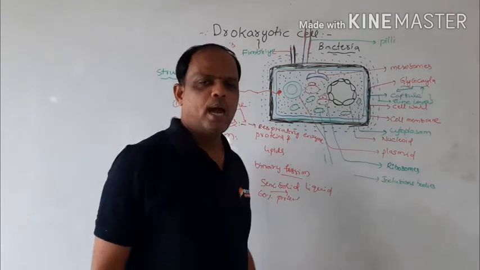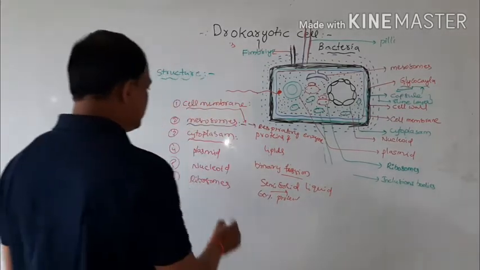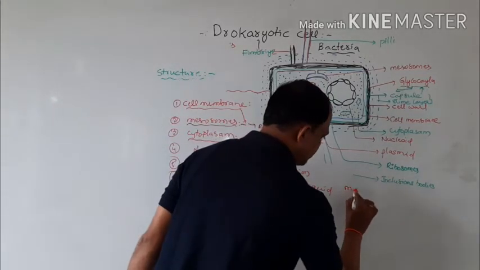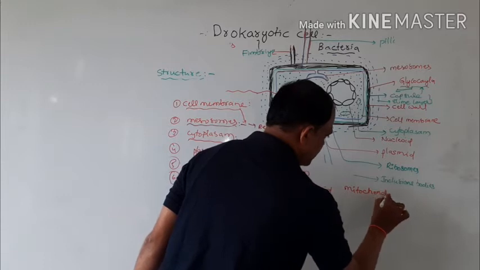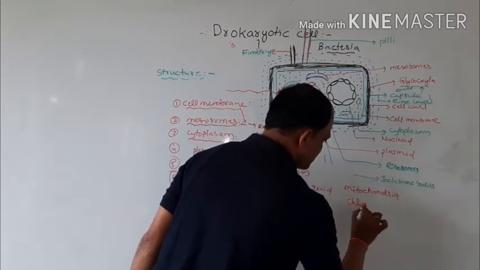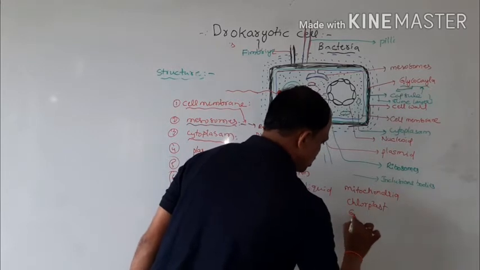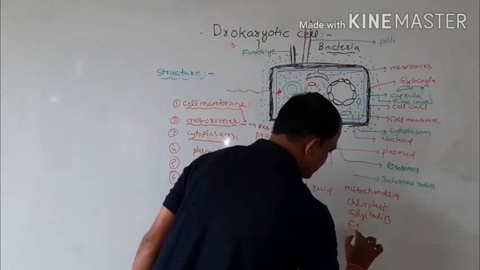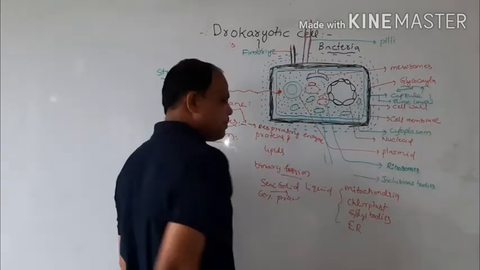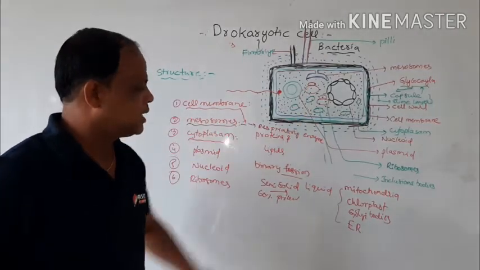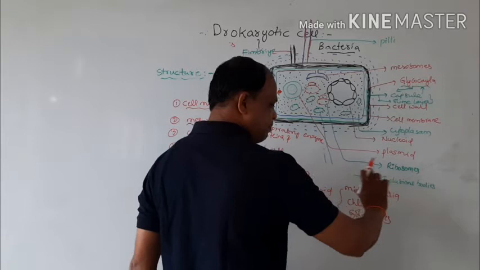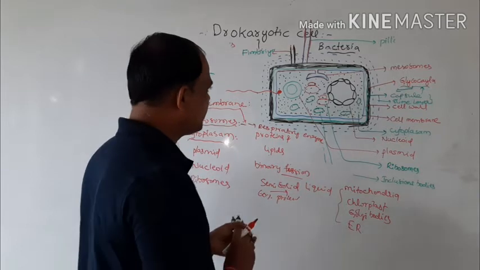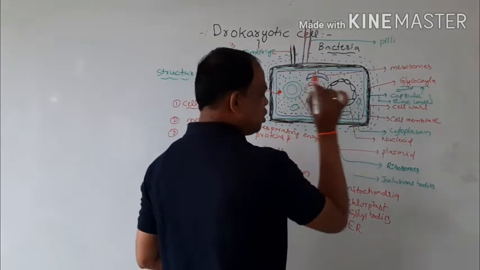In bacteria, mitochondria, chloroplast, Golgi bodies, and endoplasmic reticulum are absent. So membrane-bound organelles are absent in bacteria. Only ribosomes are present in the cytoplasm.